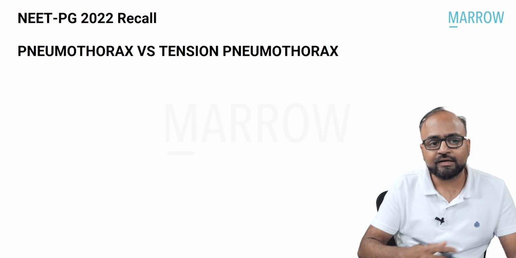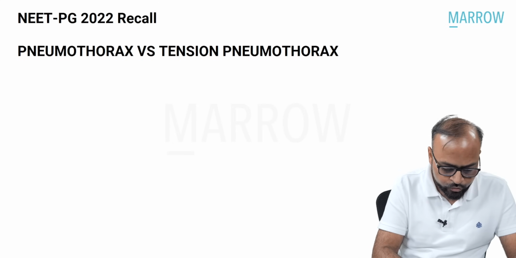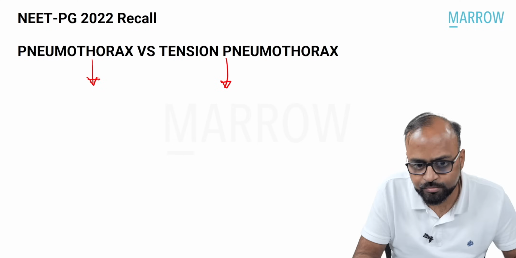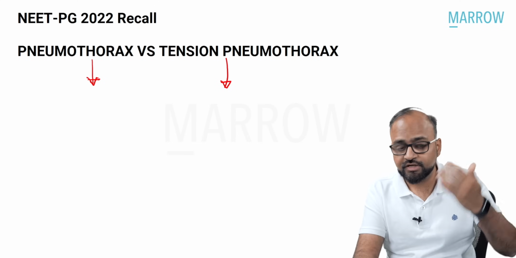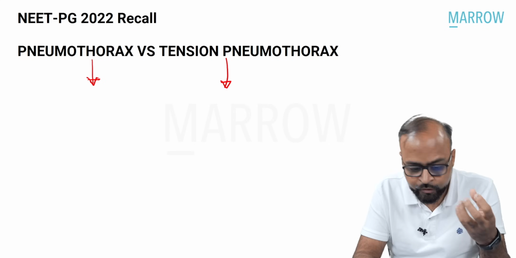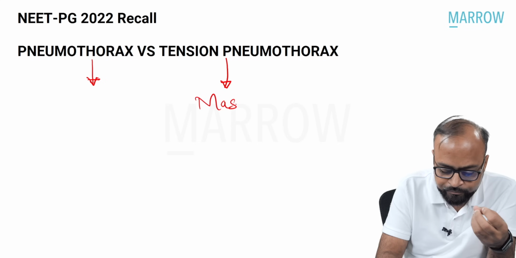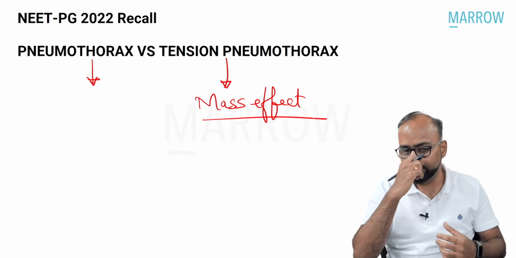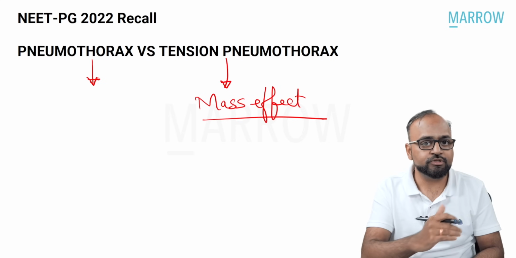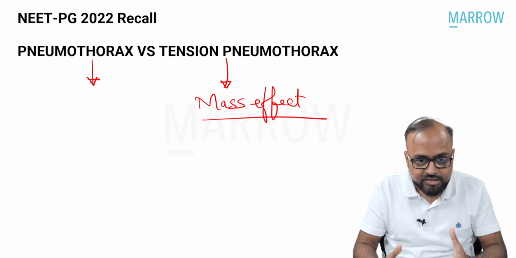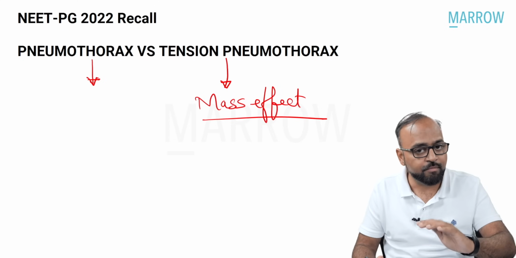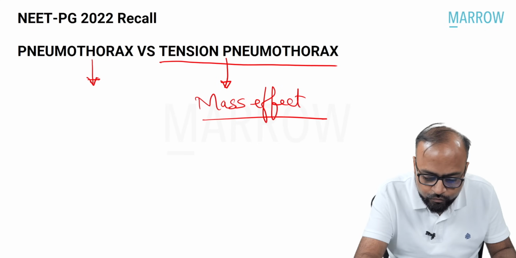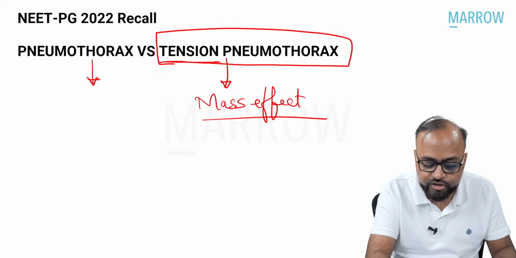Now remember that when we try to distinguish between plain pneumothorax and tension pneumothorax, some of the findings would be similar, in terms of the visceral pleural line. Air within the pleural cavity will appear black. But in tension pneumothorax, there will be mass effect, which will be prominently seen. This excessive air within the pleura will push the mediastinum to the opposite side and push the diaphragm down. Because the pressure is high, it will compress the SVC and IVC, venous return will be blocked, cardiac output will fall and the patient might even die. So it is very important to specifically look for signs of mass effect to diagnose tension pneumothorax.